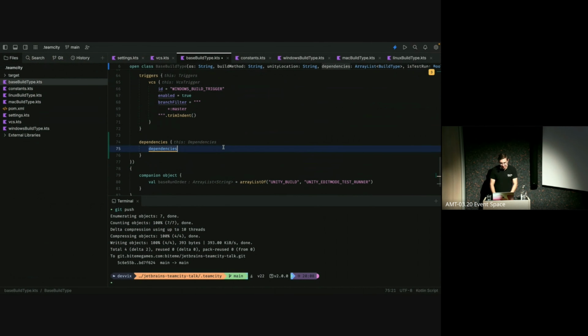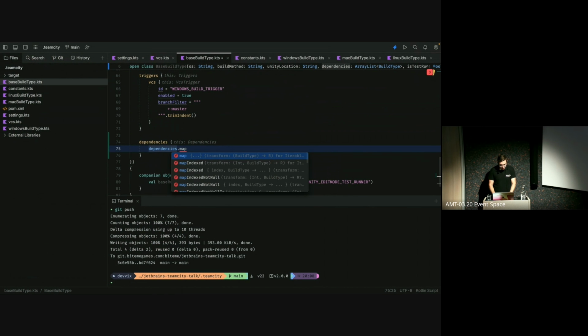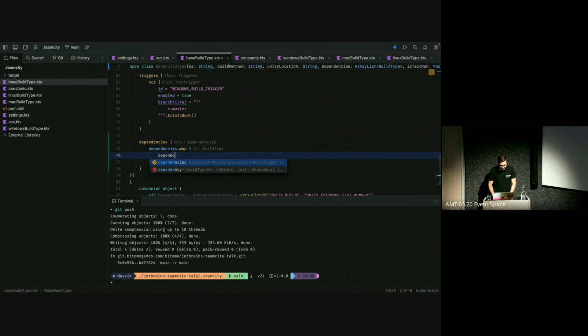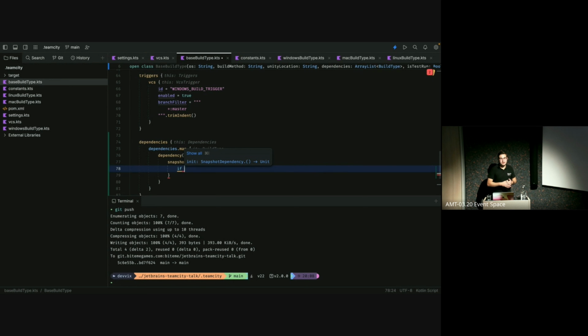And here as well, we can do the exact same as we did before with the map operator, showing you how easy it is. We can call the dependency function where we can pass in our it again. And in there, we can now say that we have a snapshot dependency. And we want to add a little thing here as well, because if it's a test run, then I always want to make sure that it runs the latest tests. I don't want it to say, okay, previous test run has succeeded. It's the same inversion. No, I always want to rerun the tests, because tests are important, as any ITer would hopefully say.